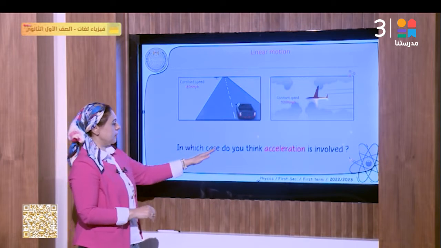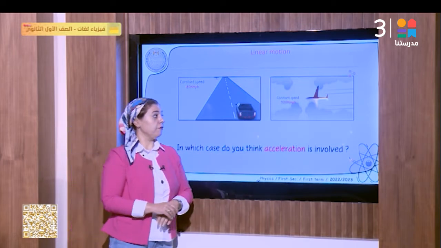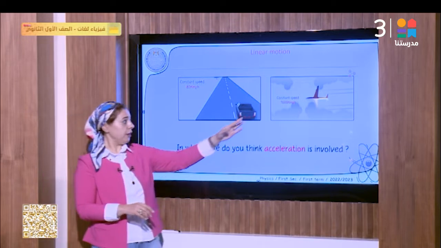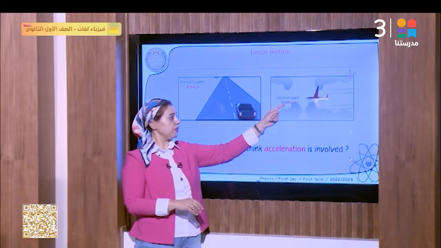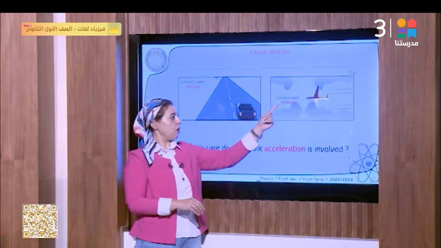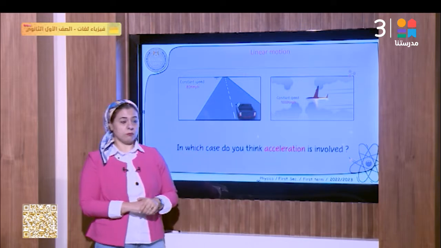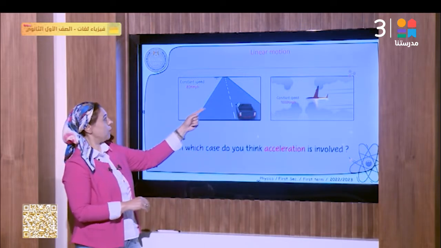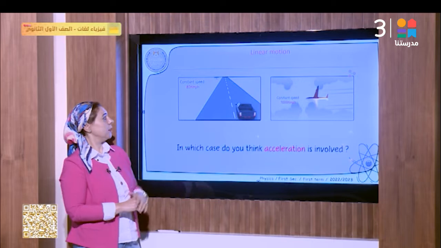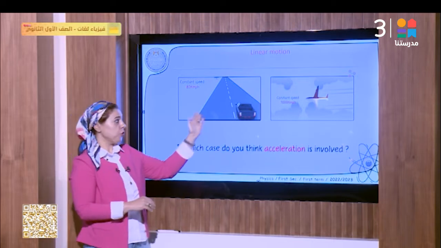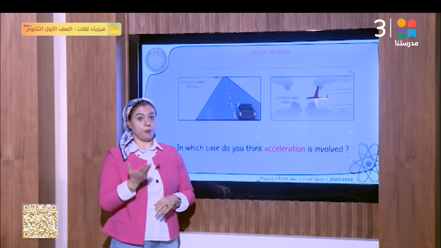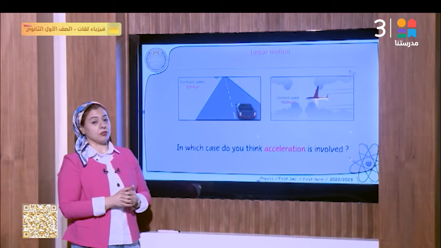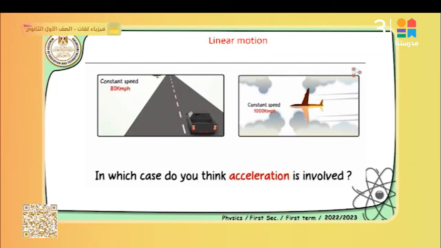In which case do you think acceleration is involved? If we have a plane which moves with a constant speed of 1000 kilometers per hour, and this car moves with 80 kilometers per hour, which one of them, in your opinion, has acceleration? The car or the plane? It's a constant speed, and both of them move in a straight line.